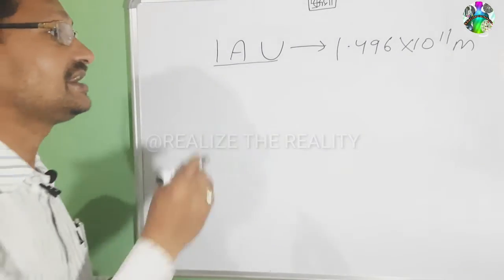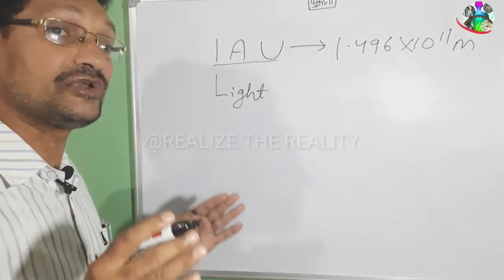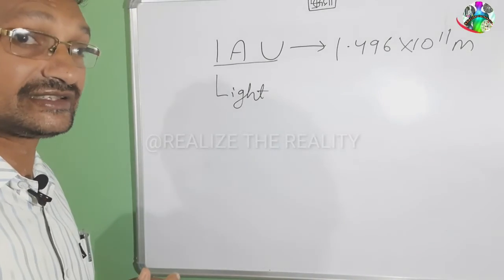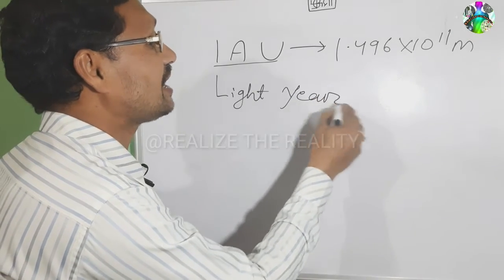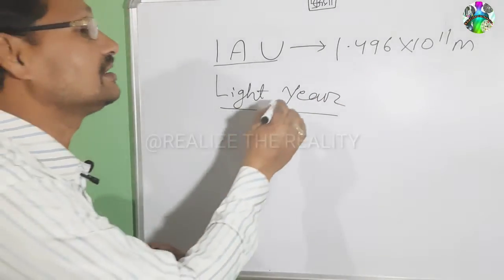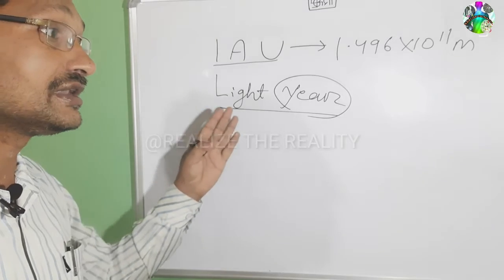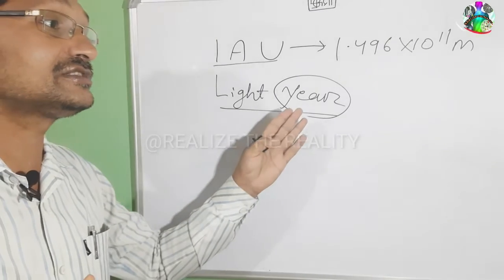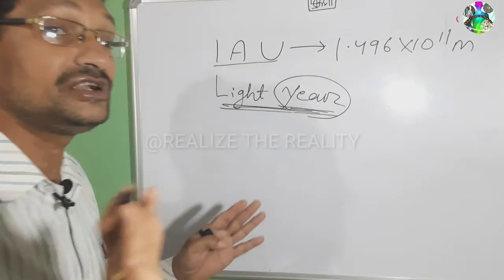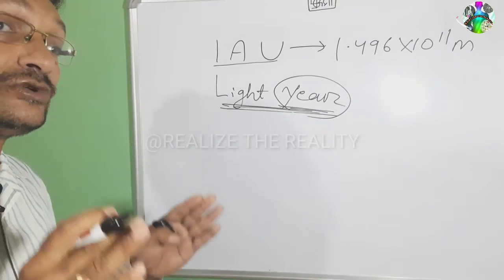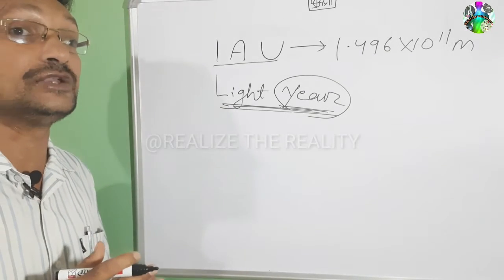Next one children, light year. Light year is a very popular unit. Nowadays in research going on about space, in NASA, they use light year. Children, it is very very important. I know in the word light year, the suffix is year, so children get confused when a question comes in the exam. What is the light year? Children write that light year is the unit used to measure time. No, it is written here, but actually light year is not the unit for measurement of time. It is the unit to measure length. Light year means the distance traveled by light in 1 year.